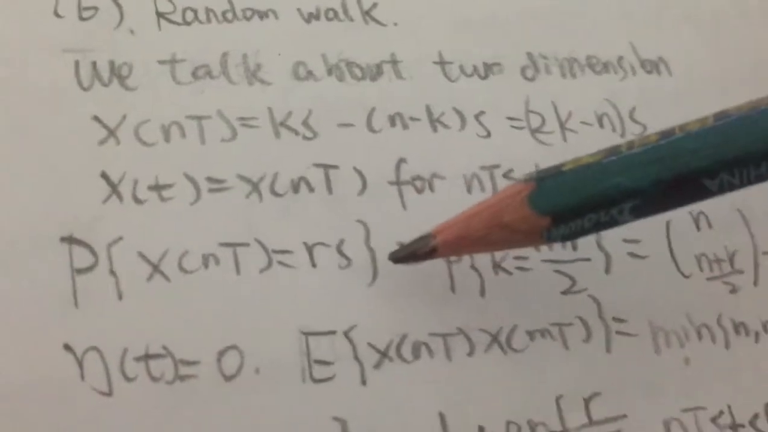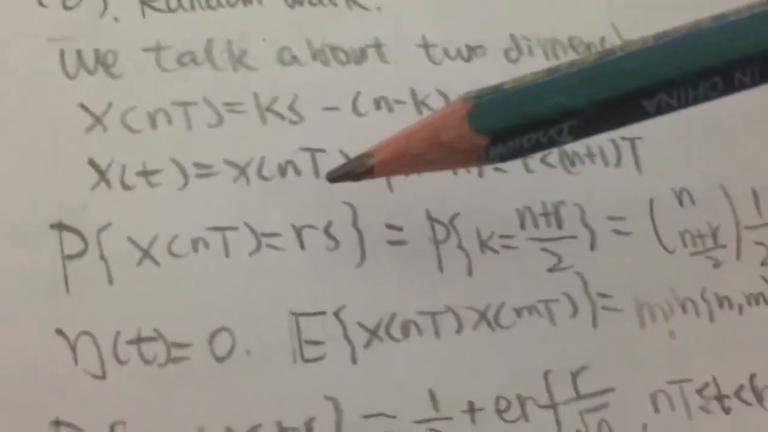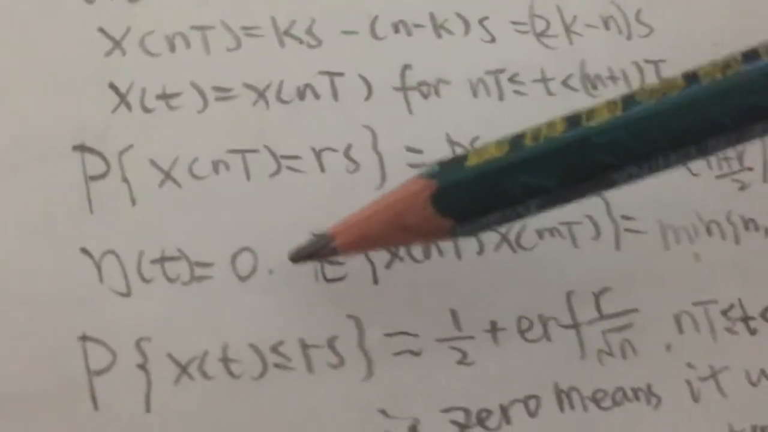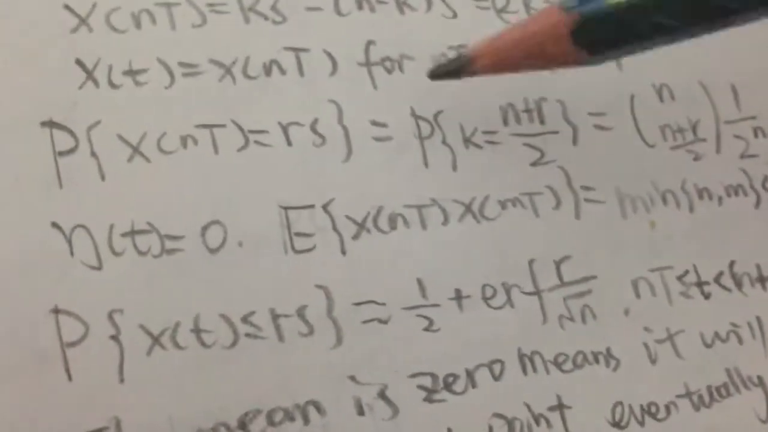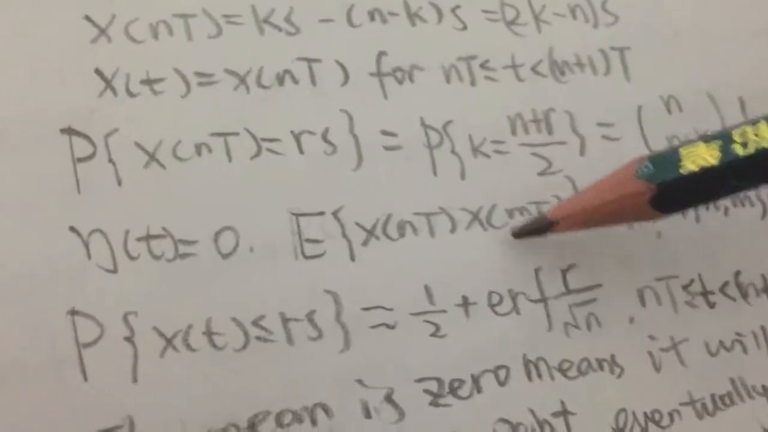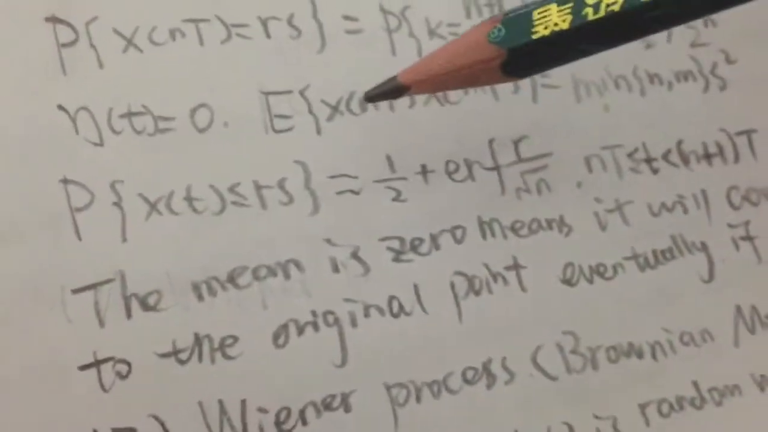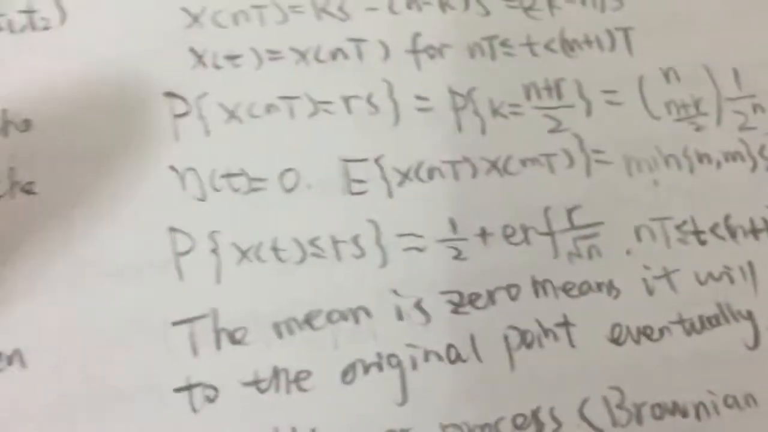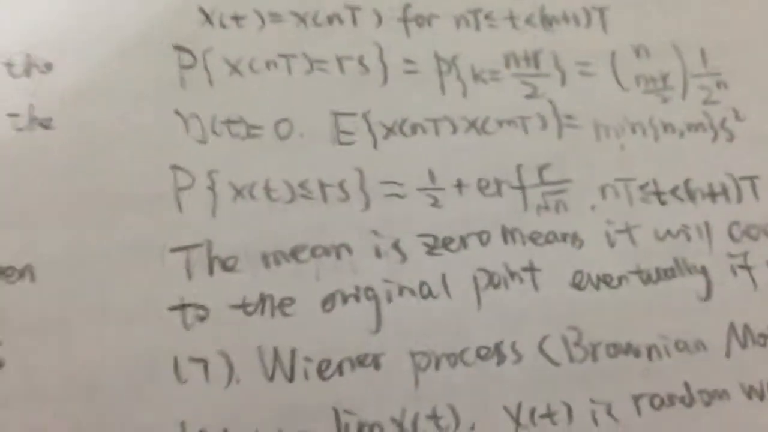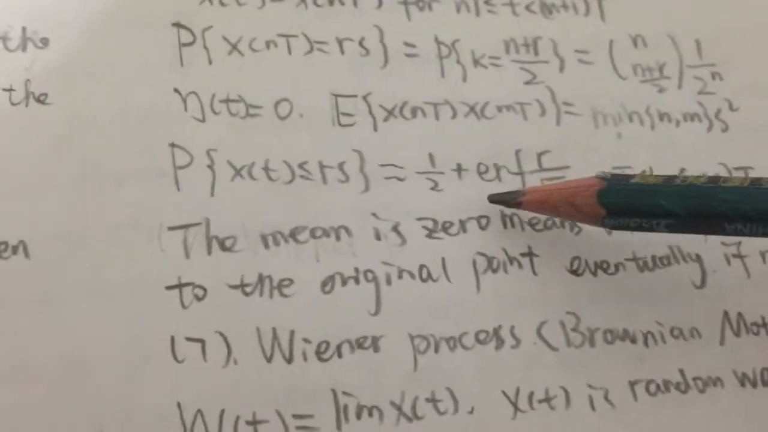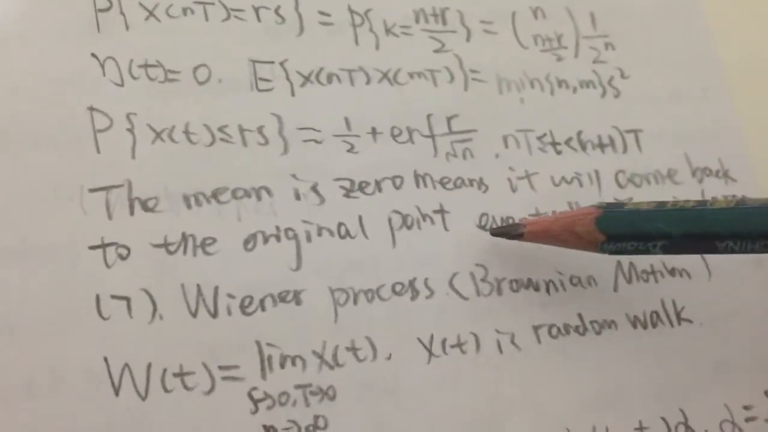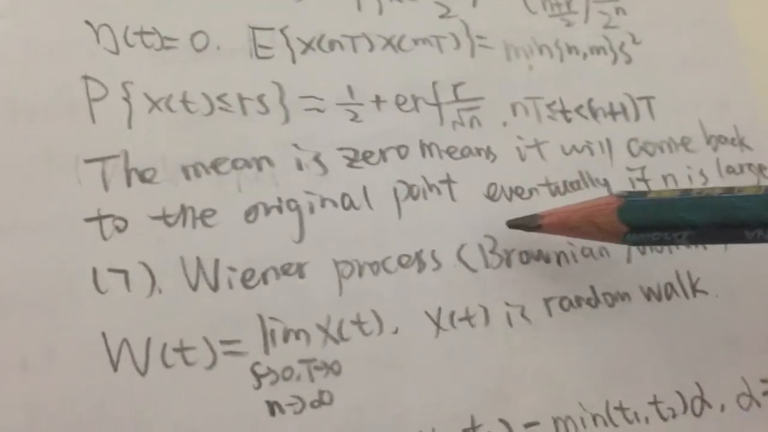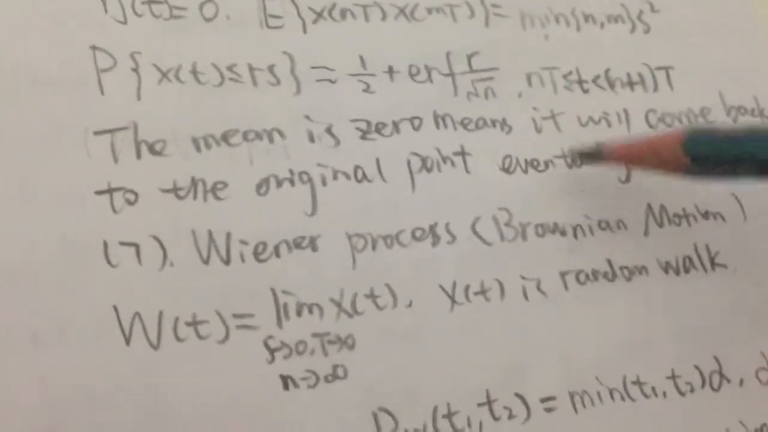And sixth, we look at random walk. We are familiar with this, and the expectation is 0, and the autocorrelation function is like this, and the probability mass is like this. So the mean is 0, which means it will come back to the origin eventually if n is large.